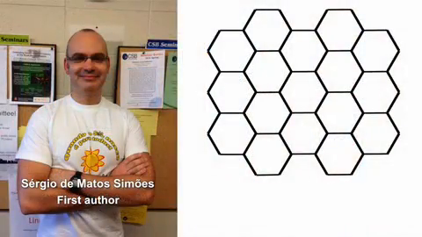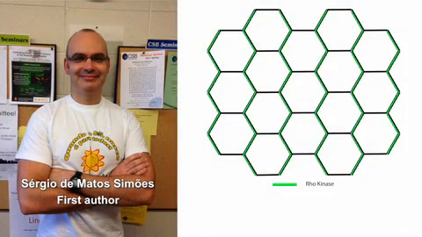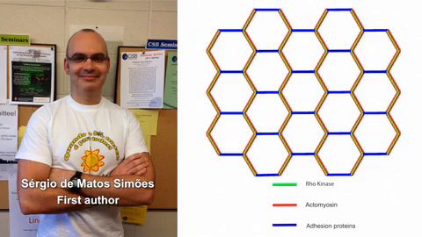When Sergio de Matos Simoes first joined Jennifer Zallen's lab at Memorial Sloan Kettering Cancer Center in New York, he investigated whether Rho kinase, a key regulator of myosin activity, was also planar polarized during germ-band extension. And we found that to be the case. Just like actin and myosin, Rho kinase was also asymmetrically localized in intercalating cells, and it was providing an instructive cue for myosin to be at these vertical edges.